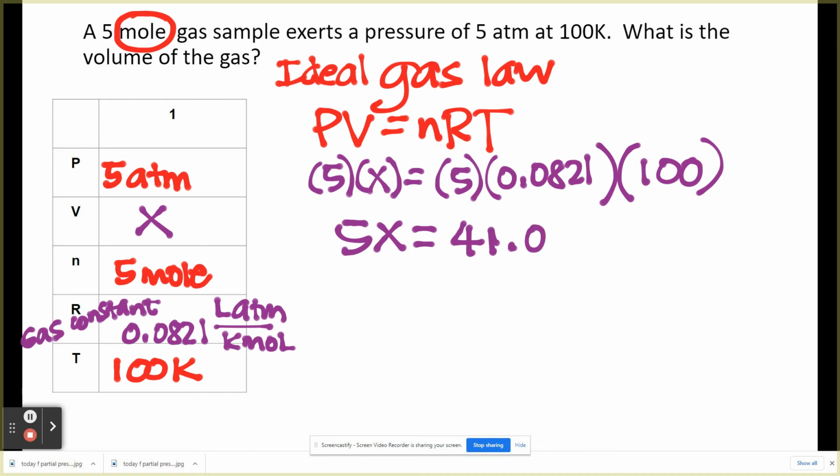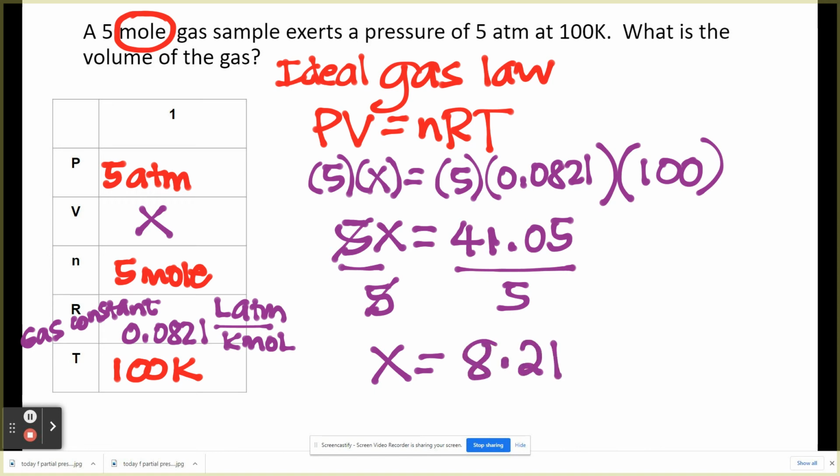All right. And this should be fairly easy now. How do you solve for x? Divide both sides by 5. The 5 here disappears. X is equal to, and let's divide that by 5, 8.21. 8.21 what? Since we're looking for volume, this will be in liters. Okay? And that is the ideal gas law.